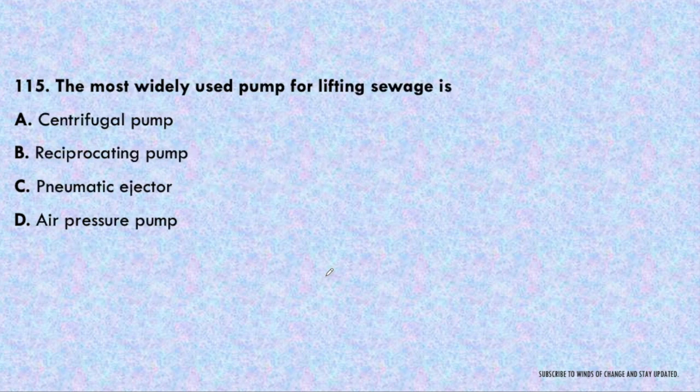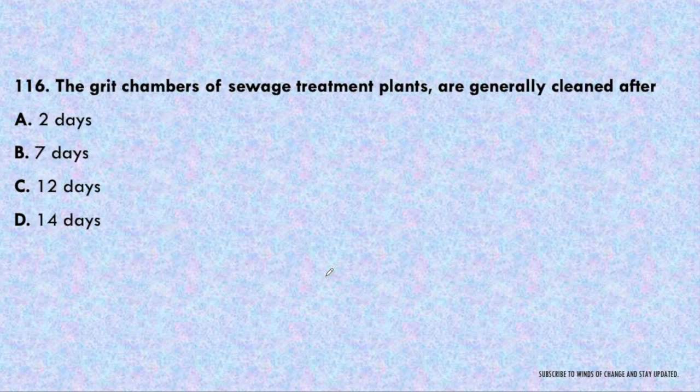Next question. The most widely used pump for lifting sewage is centrifugal pump, reciprocating pump, pneumatic ejector, or air pressure pump. The most widely used pump for lifting sewage is the centrifugal pump. Usually we use the centrifugal pump only because of its higher discharge value. Next question. The grid chambers of sewage treatment plants are generally cleaned after 2 days, 7 days, 12 days or 14 days. This is also important. The grid chambers are cleaned after 14 days. Memorize it.